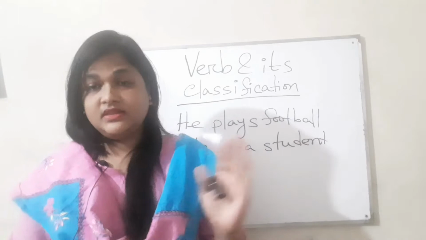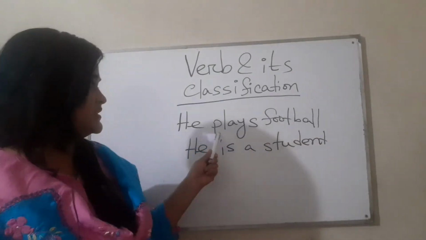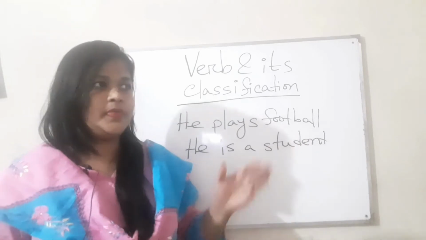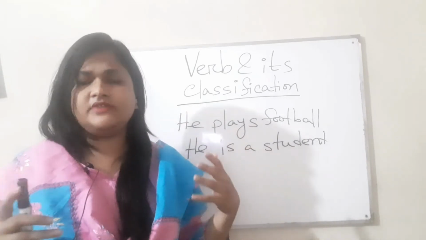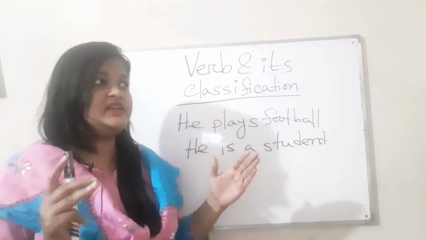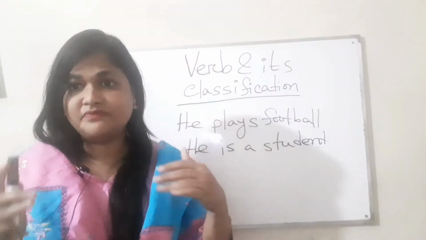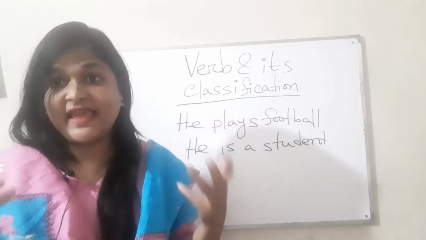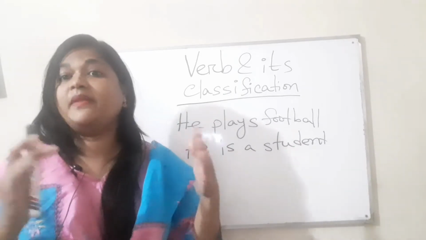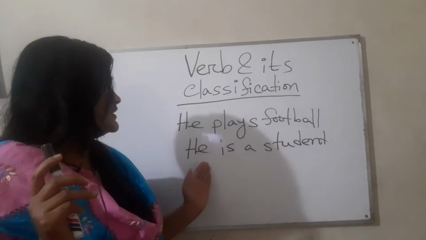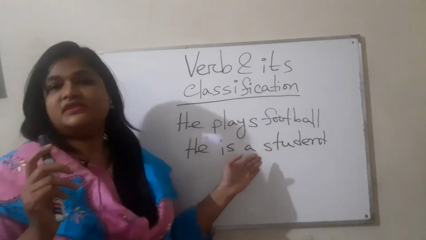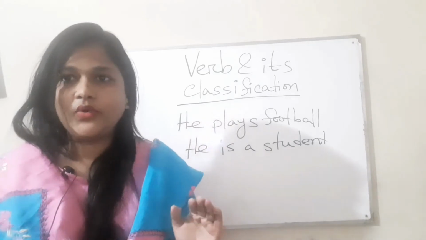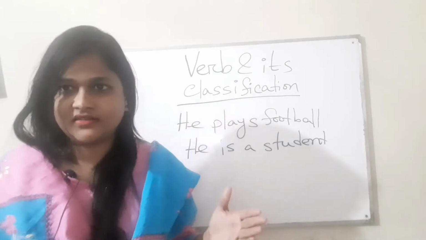In the first sentence, the word play is a verb because it indicates physical activities. It indicates that someone is busy with it, involved in a playing activity. In the second sentence, he is a student, there is no activity, there is no action.